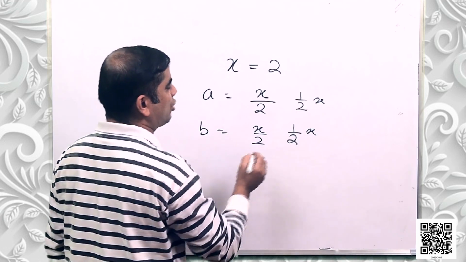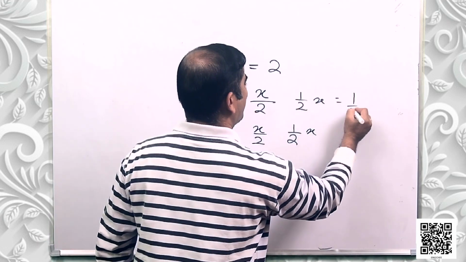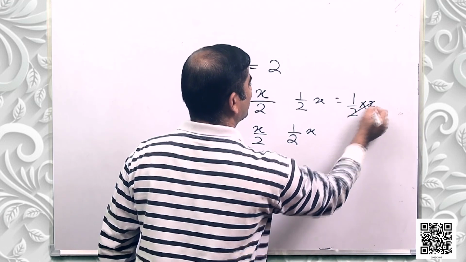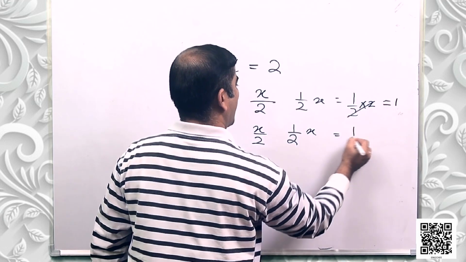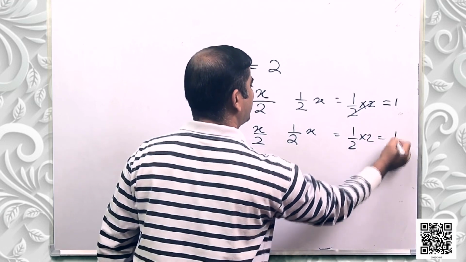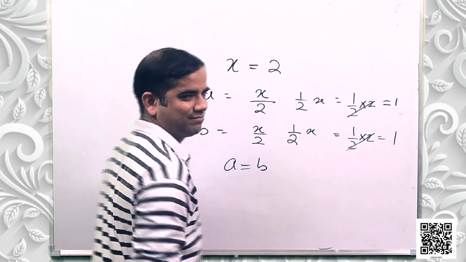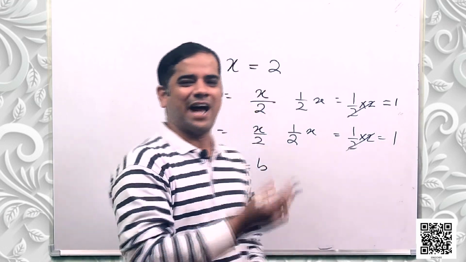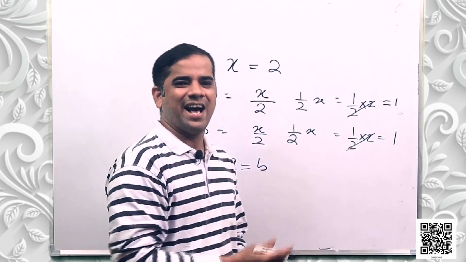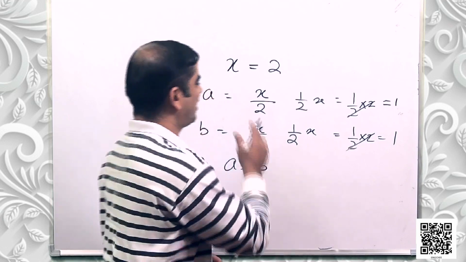So what should be the value of A? That is half into 2, that is 1. Half into 2, that is 1. That means A is equal to B. Things which are halves of the same things are equal to one another.